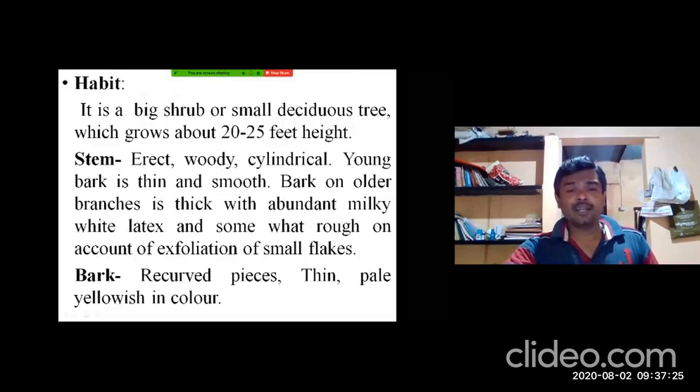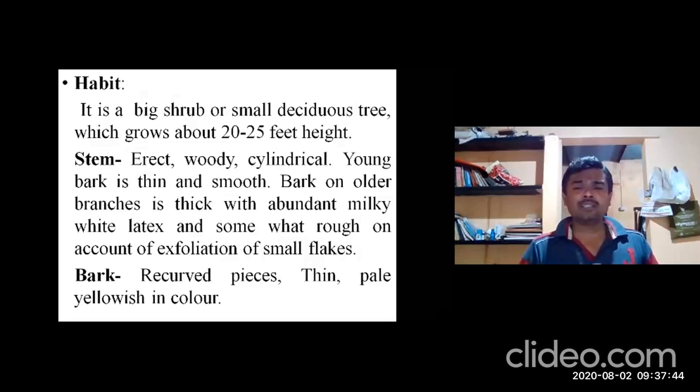Stem is erect, woody, cylindrical. These are common characters. Young bark is thin and smooth. The bark on older branches is thick, with abundant milky white latex.